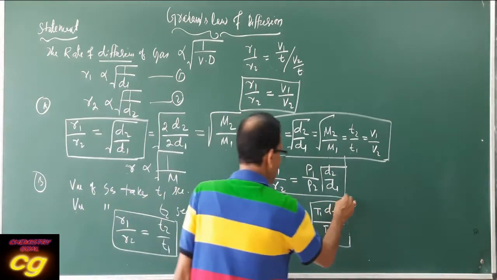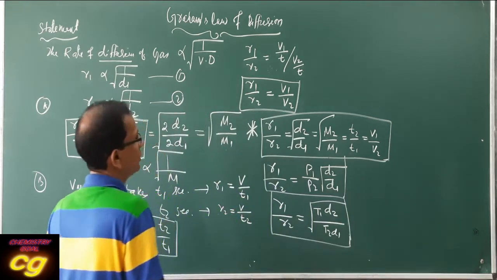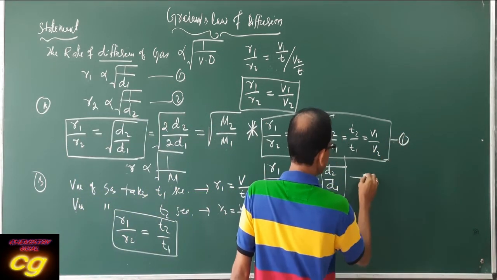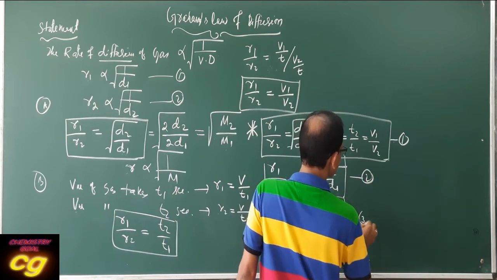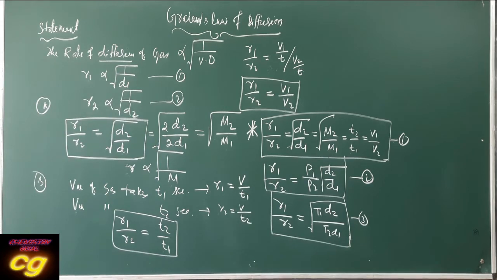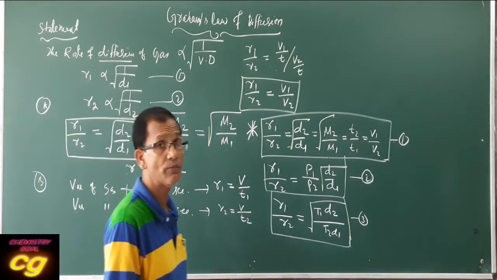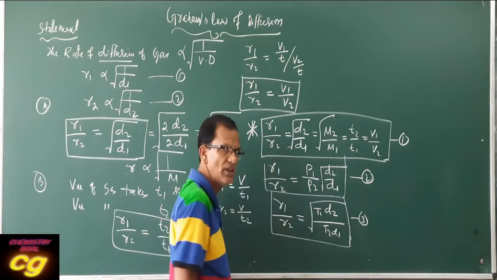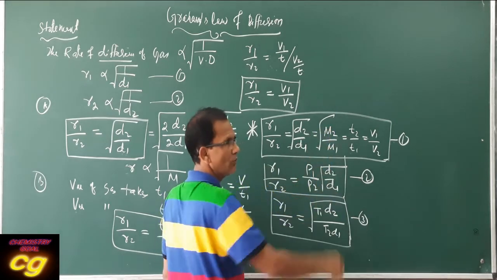So every formula you remember. You can say this is relation 1, this relation is 2, and this relation is 3. This is regarding the formula of Graham's law of diffusion, comparison of the rate of diffusion of different gases with respect to their vapor density and molar mass.